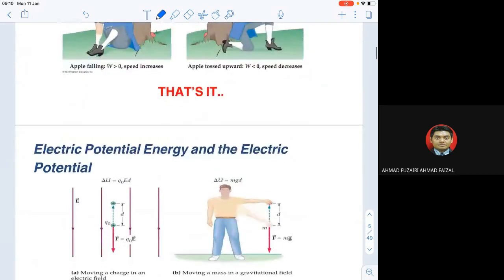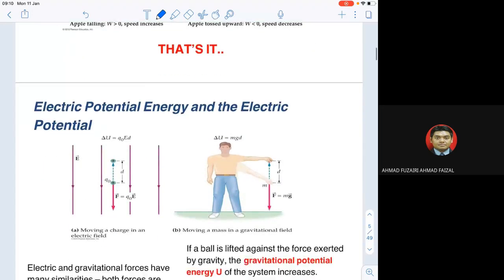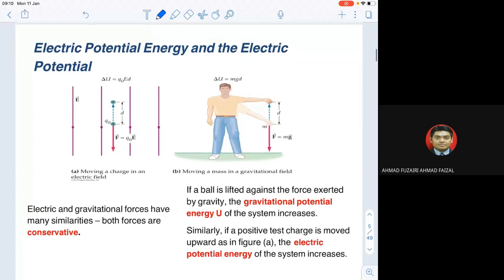So when we deal with electric potential energy or electric potential, we actually have to deal with the electric field. First, you have to know about the electric field, E. The electric field is going down. What is the purpose of the electric field? When we look at it, we know that the force will follow the electric field, especially for the positive charge.